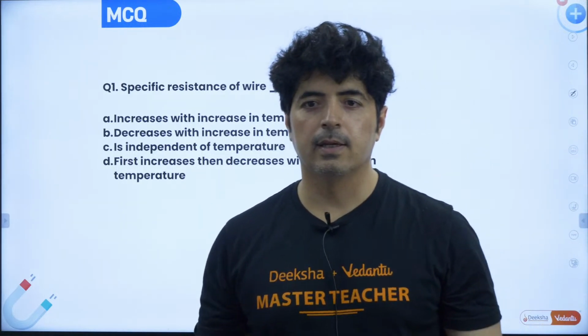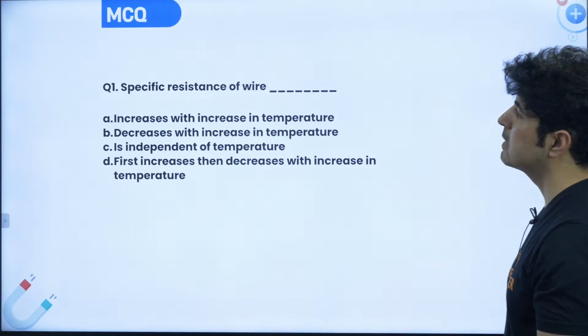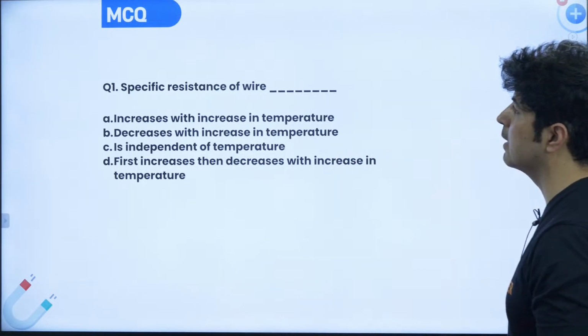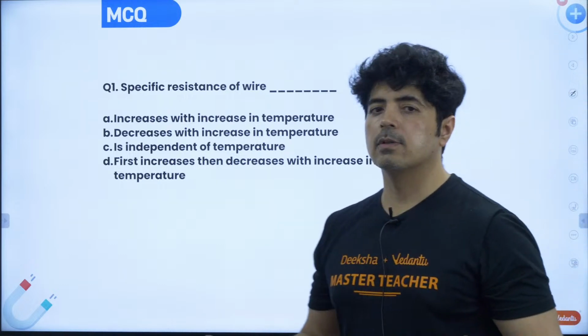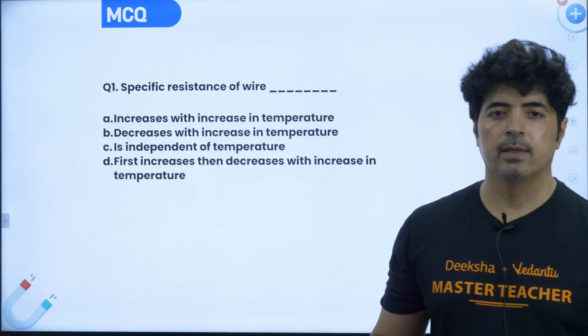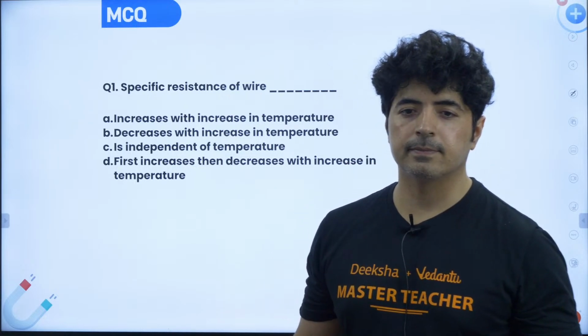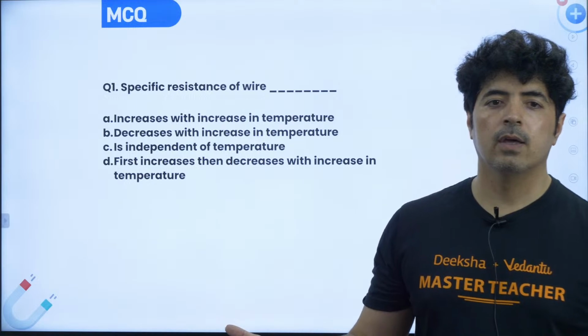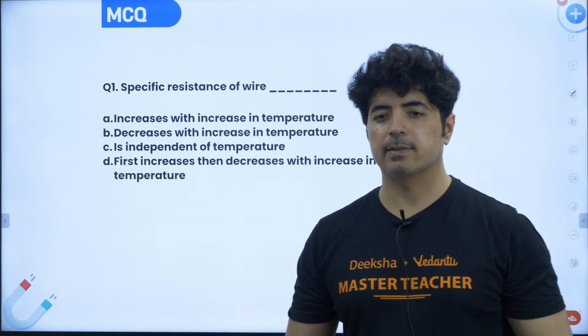First question, please, on your screen: specific resistance of wire depends upon what? Specific resistance of wire increases with temperature, decreases with temperature, is independent of temperature, or first increases and then decreases.